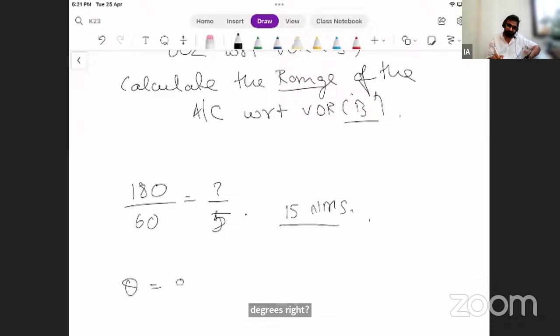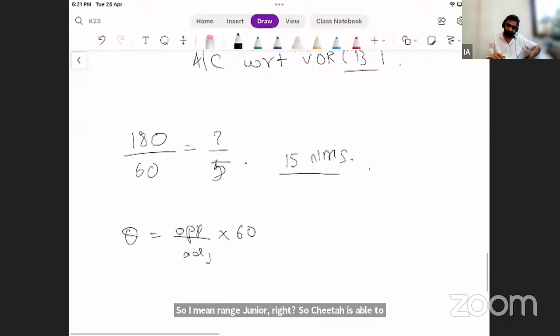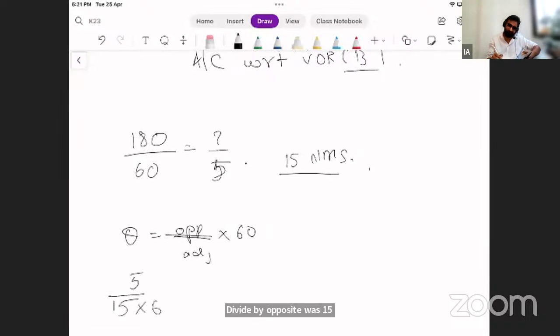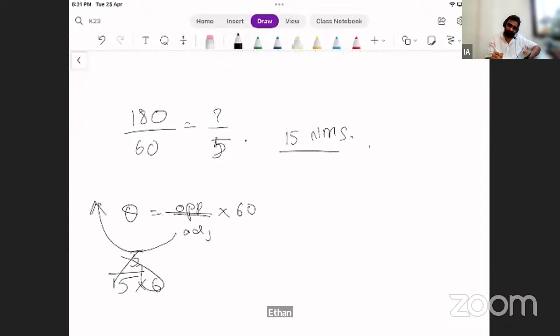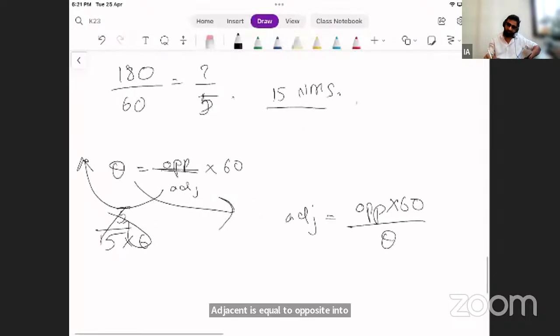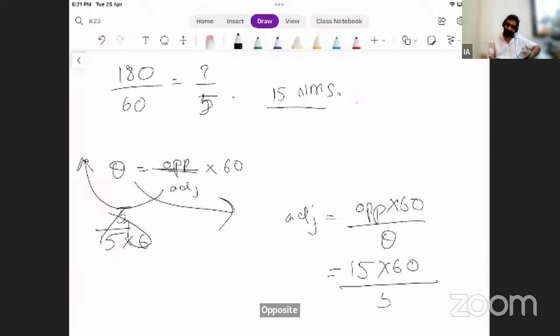So theta is equal to opposite upon adjacent into 60. 5 divided by opposite was 15. ऐसे नहीं करेंगे. इसको ऐसे करेंगे हम. इसको यहाँ ले जाएंगे और इसको यहाँ ले आएंगे बस. तो adjacent is equal to opposite into 60 upon theta. Is equal to opposite क्या है. 15 into 60 upon 5. I'm not sure if it's right. Okay, I'm just checking.